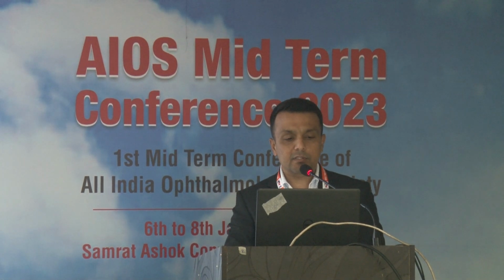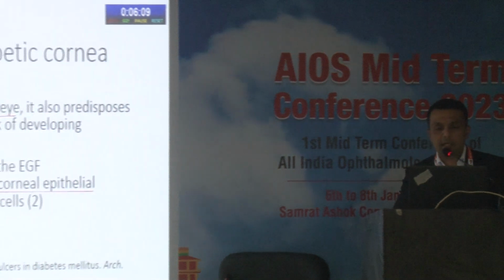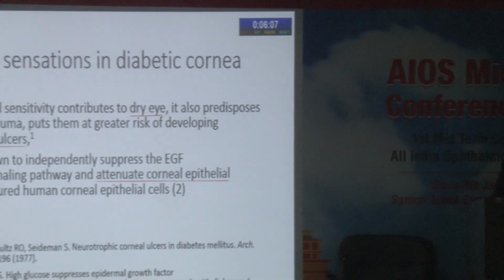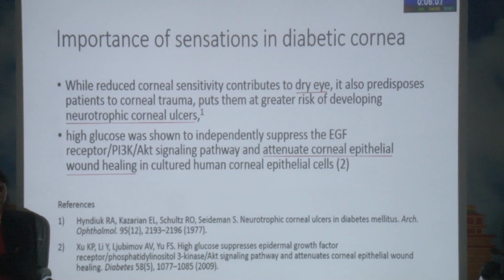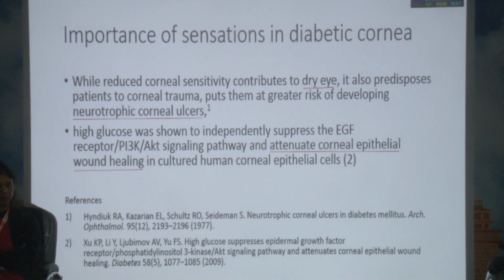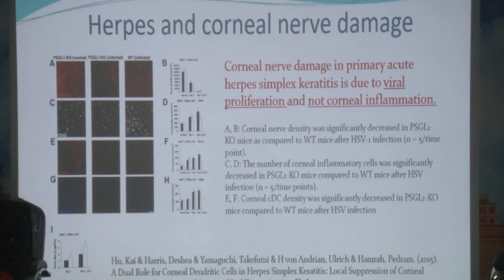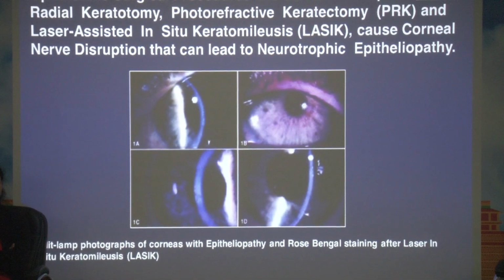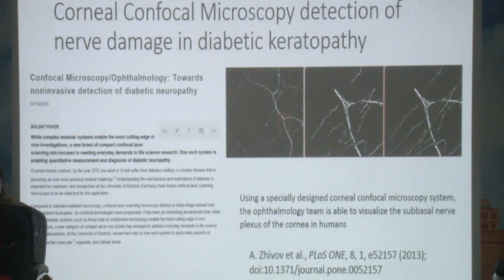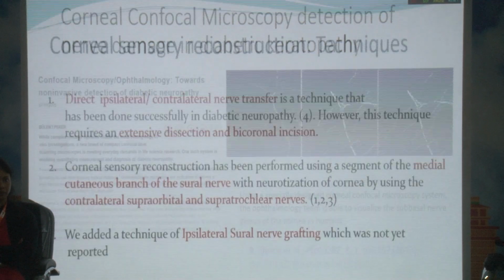We all know these causes of neurotrophic keratopathy may be infectious, inflammatory, traumatic, neoplastic. In diabetes especially, it not only causes dry eye because it affects the nerves directly, but it also affects the epithelial growth factor, which affects the epithelialization. While in herpes, it's mainly the viral proliferation that affects, not the inflammation. And post surgeries like PRK, LASIK, radial keratotomy, we have neurotrophism. Confocal microscopy plays an important role in monitoring the progress of the treatment as well as the disease.